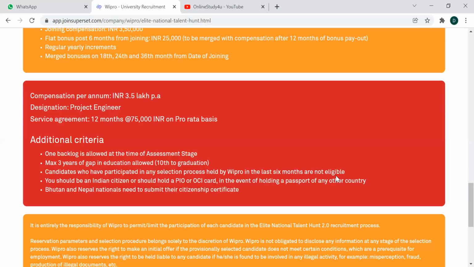Now candidates who have participated in any selection process held by Wipro in the last 6 months are not eligible here. You should be an Indian citizen or should hold a POA or OCI card. In the event of holding a passport of any other country, Bhutan or Nepal nationals need to submit their citizenship certificate.